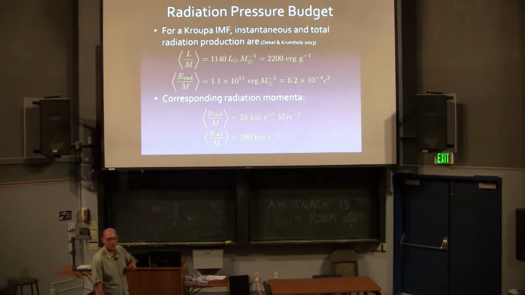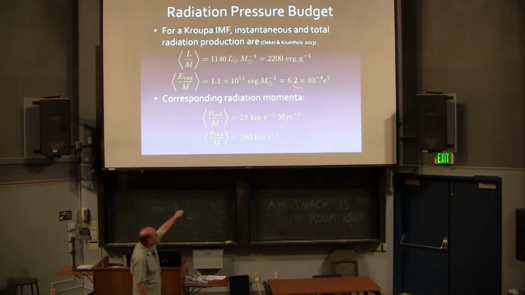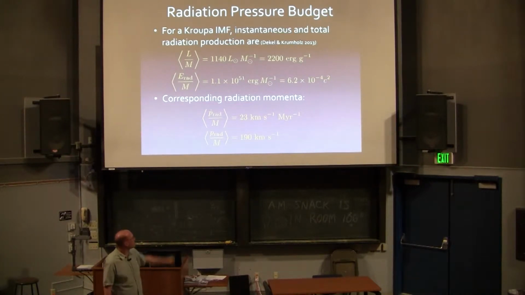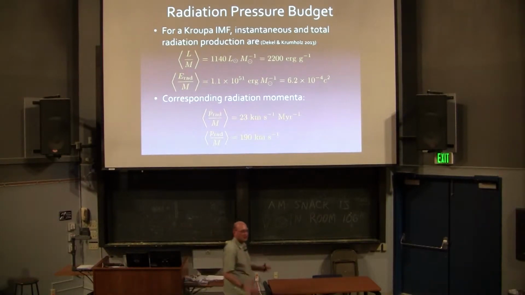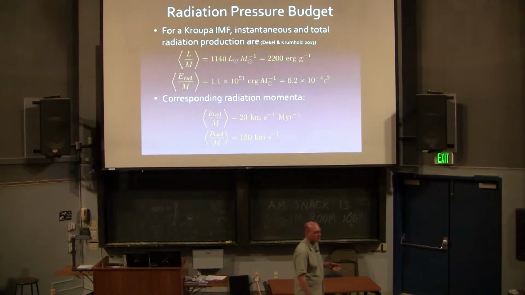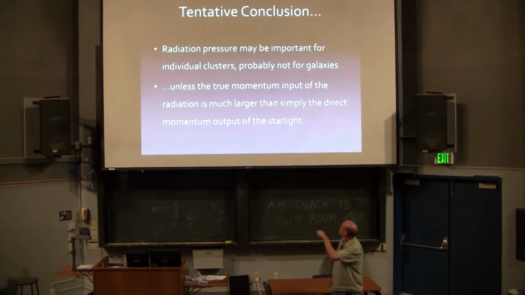You can phrase that in terms of c squared. Star formation is about a 10 to the minus 3 efficiency of the theoretical maximum. And I just divide by c to get the momenta, and I get 200 kilometers a second if I use all of the stellar light. So what that immediately tells me is radiation pressure is potentially important for individual clusters.